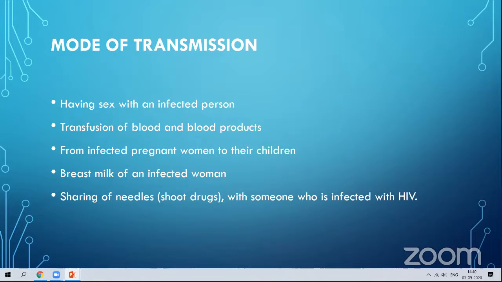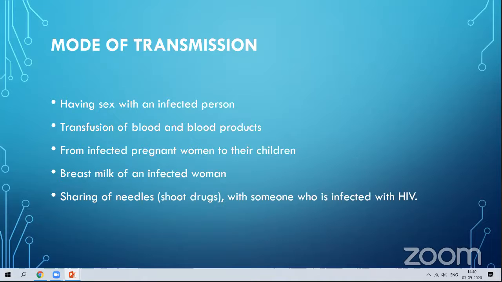It can also be transmitted from an infected pregnant woman to her offspring, to the children. If a woman with AIDS is pregnant, the HIV can be transmitted to the child also. Feeding a child by an infected woman can also transmit it, because the main mode is the blood only. So it is transferred to the child also.